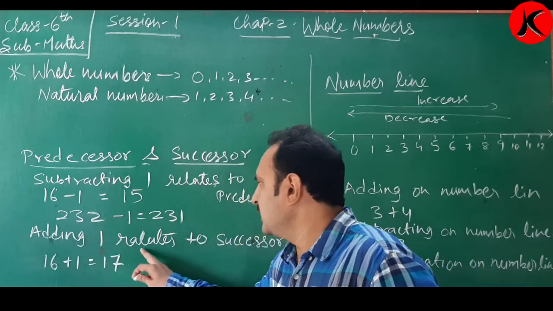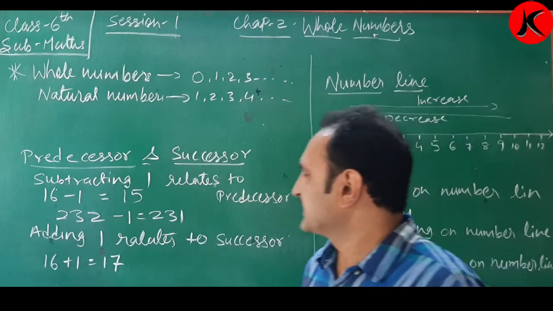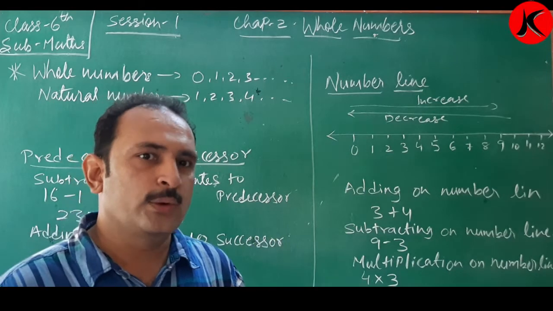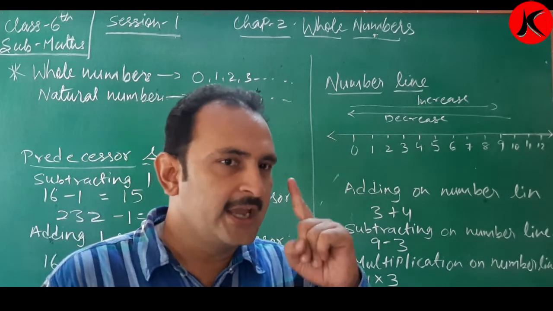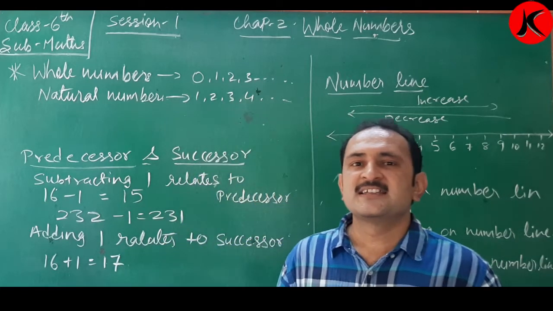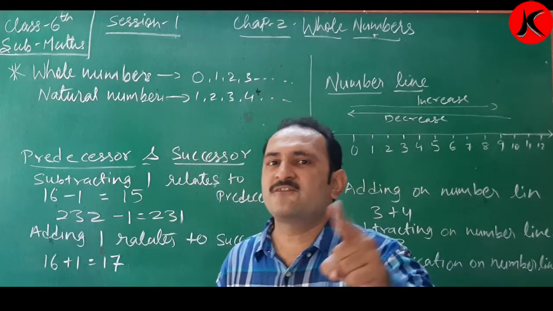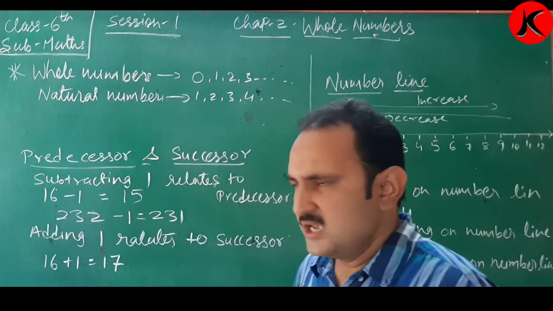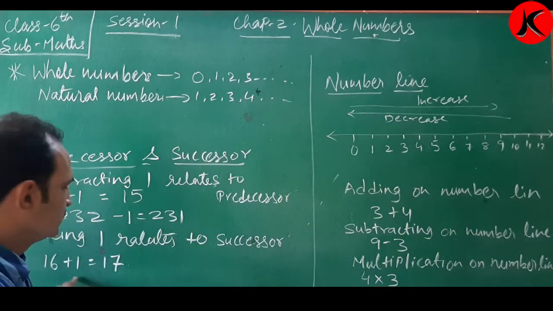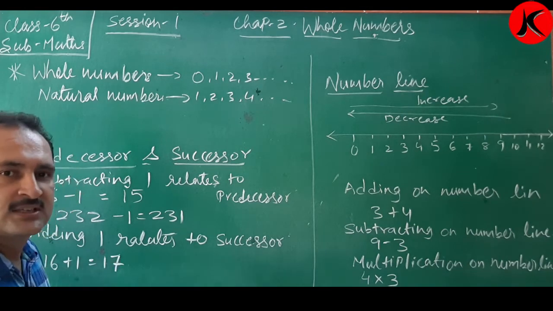Next, adding 1 relates to the successor. Successor means adding 1 to any number. This is called successor, meaning the one after. So 16 plus 1 is 17.